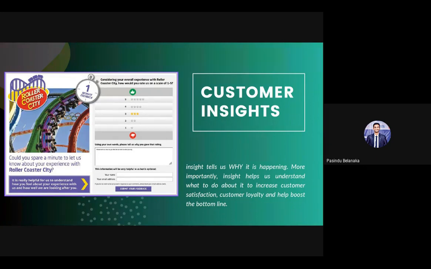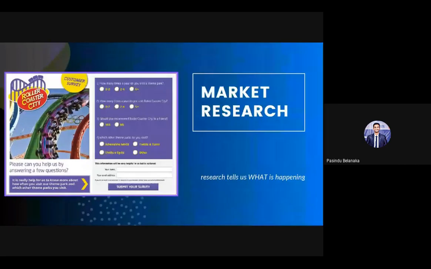It's the best among these two. That's not the point that I want to highlight. It depends on your objective, whether you are doing customer insight or market research. Market research is also important, because to introduce a new product, we are going to need market research.